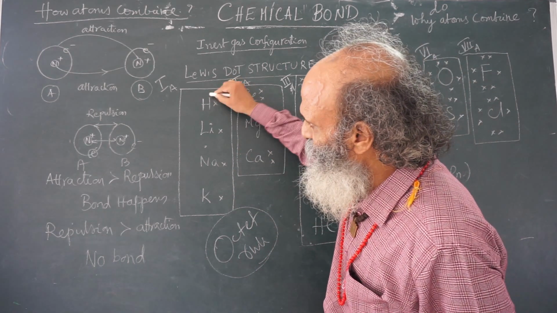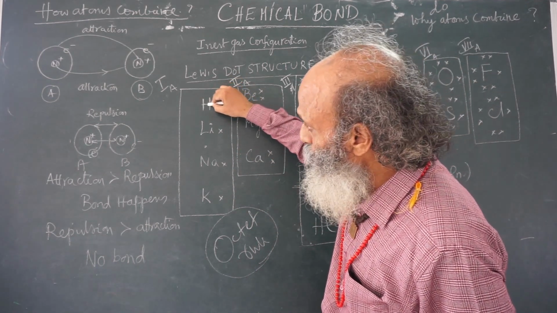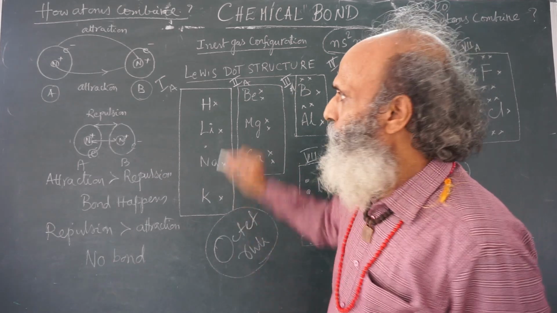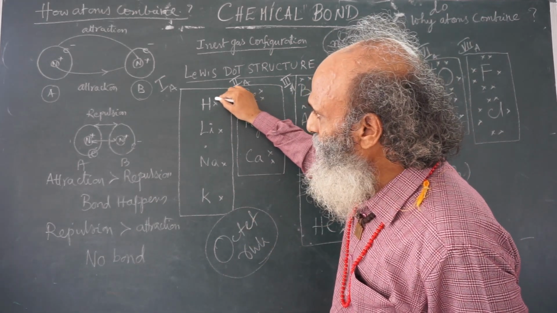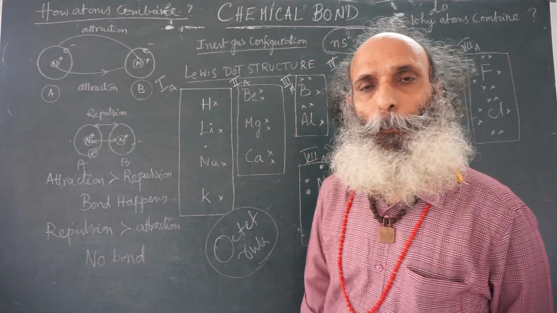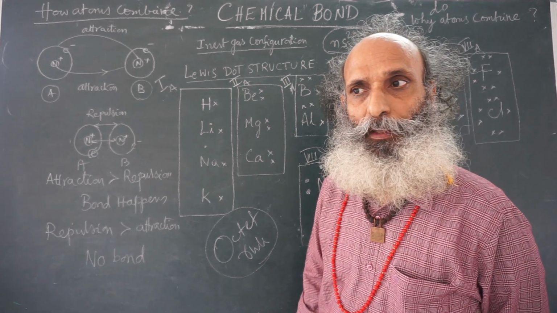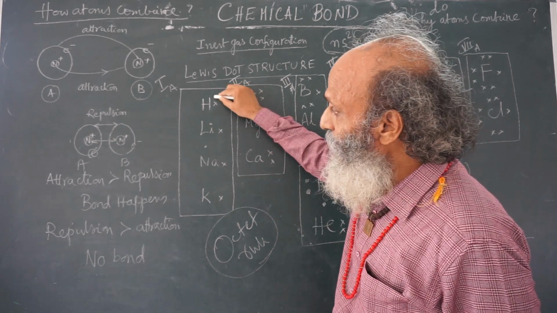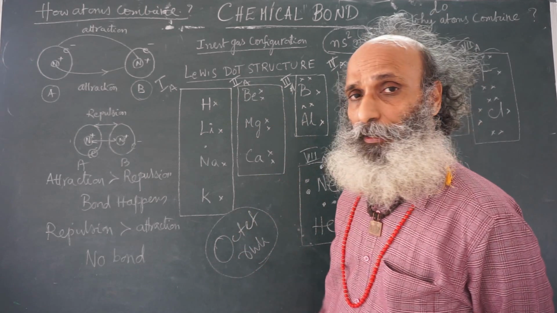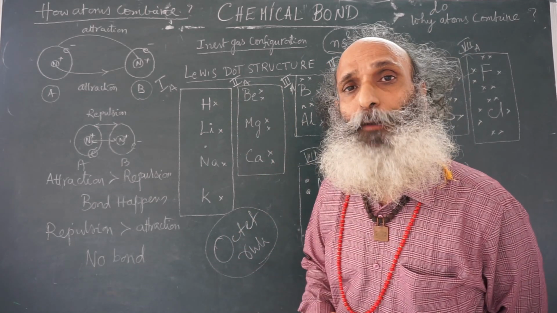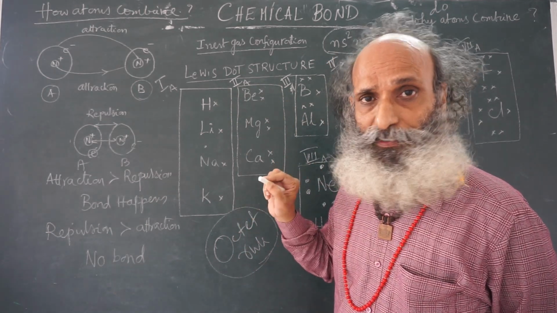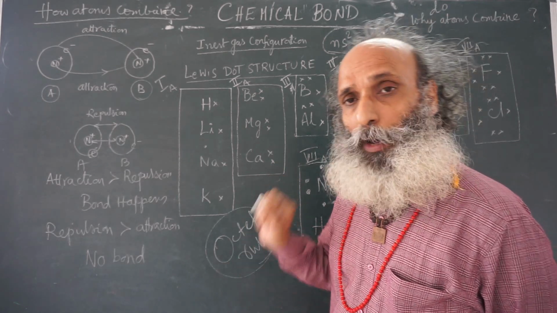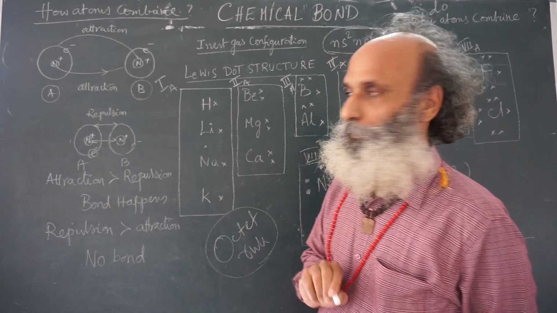Here, this H indicates the nucleus of the hydrogen atom, whereas this dot indicates the valence electron. Now, because hydrogen has only 1 electron, this is sufficient. But if you look at lithium, lithium atomic number is 3. So 1s2, 2s1.